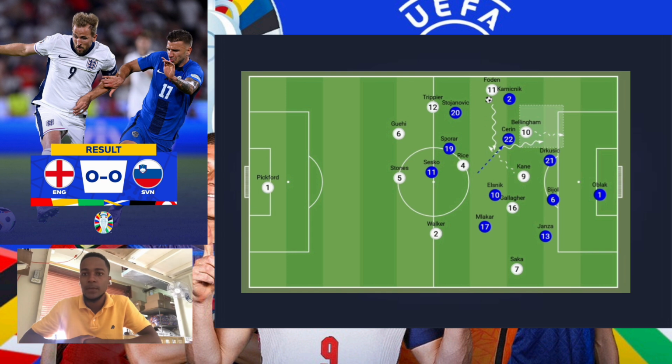Slovenia was easily forcing England to the sides because they marshaled all the central spaces in a compact 4-4-2, but England found spaces to exploit when the left centre midfielder was trying to cover the space between the right back and the right centre back. England needed more dynamics with Kane dropping deep and a midfielder running behind.